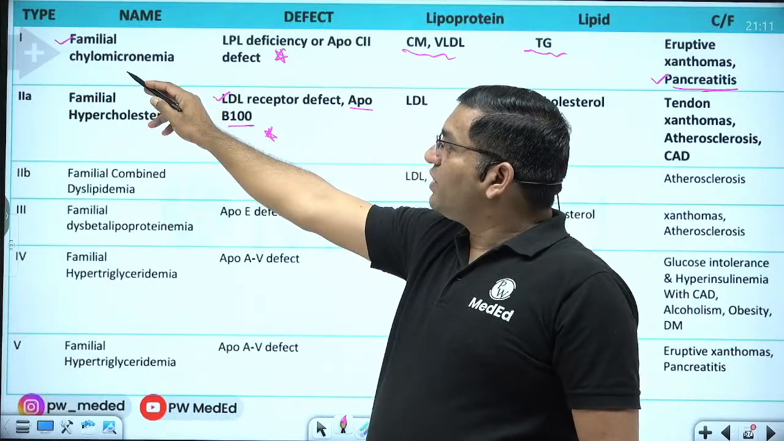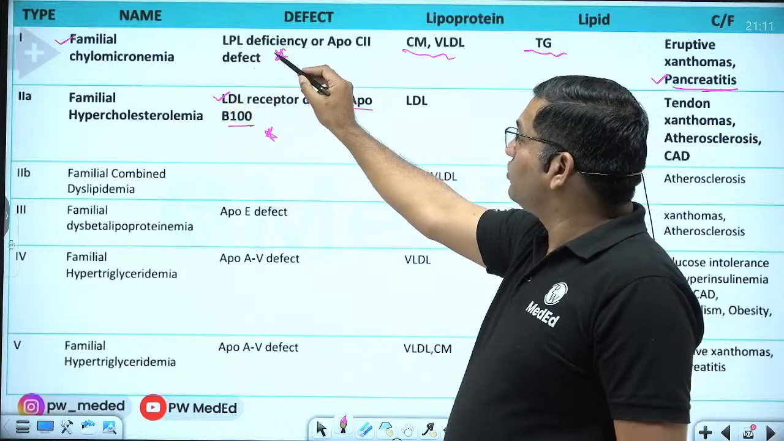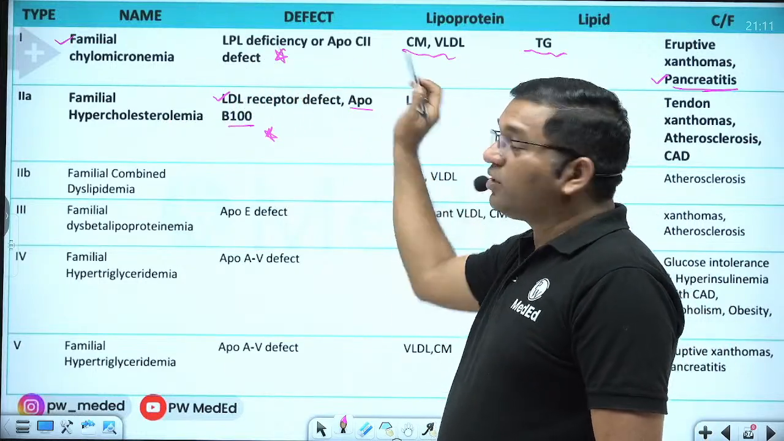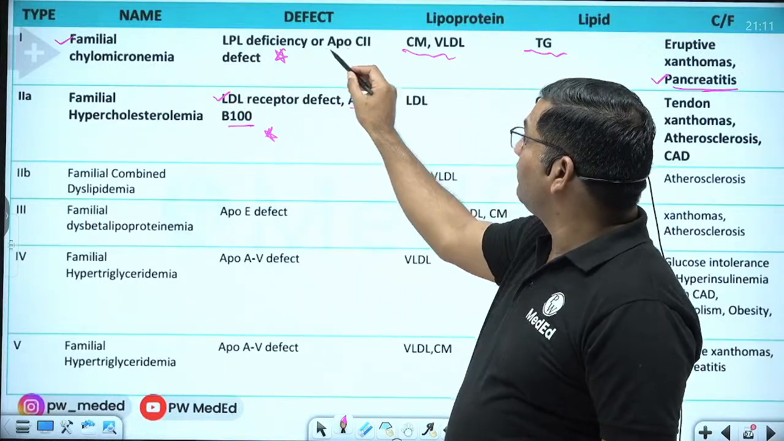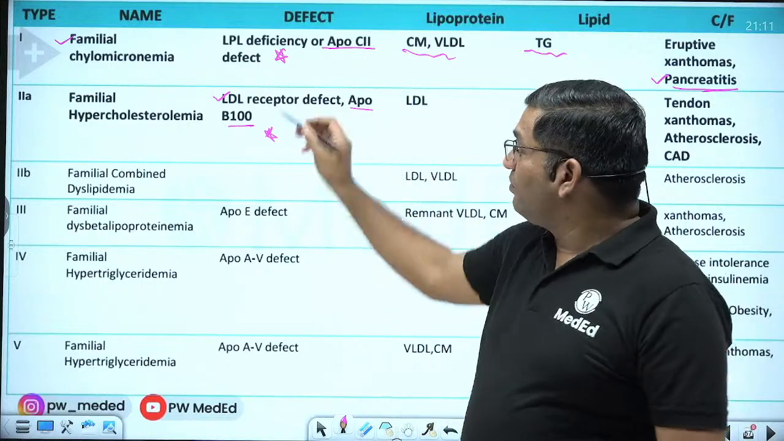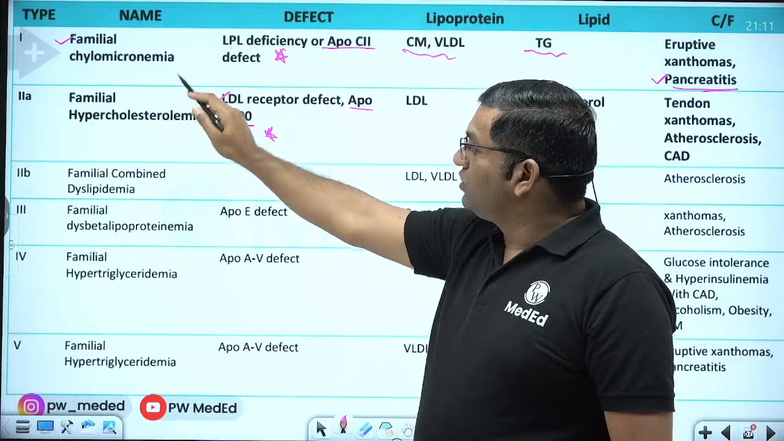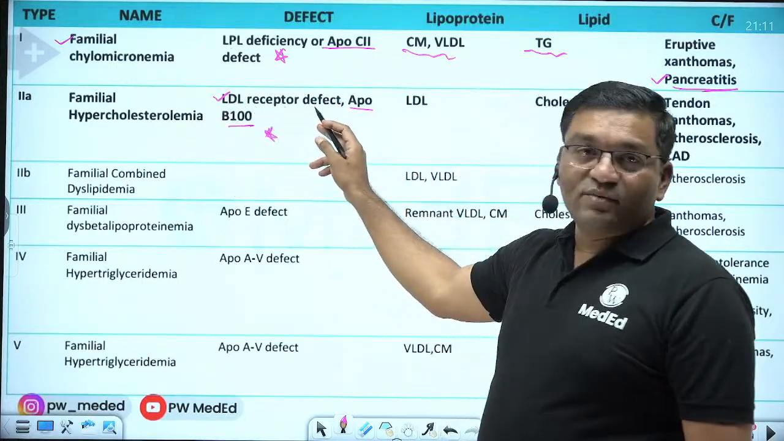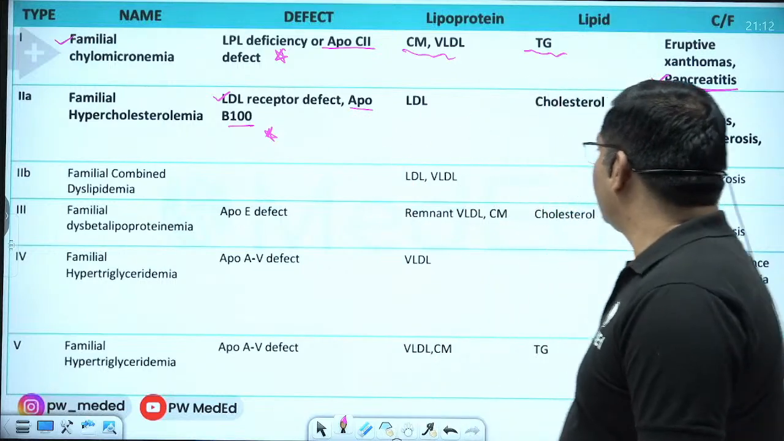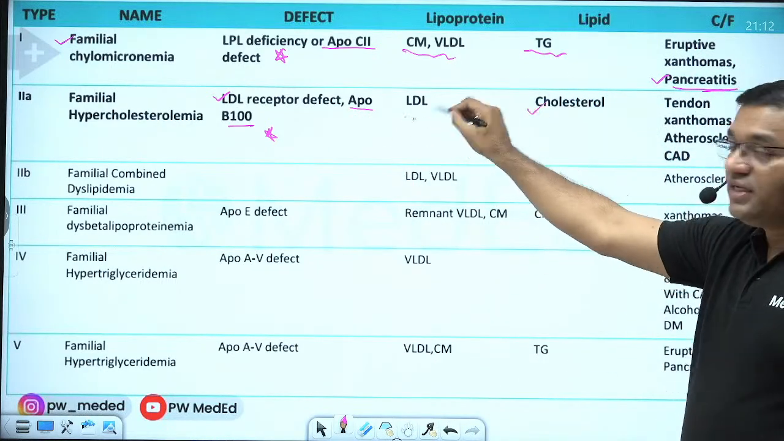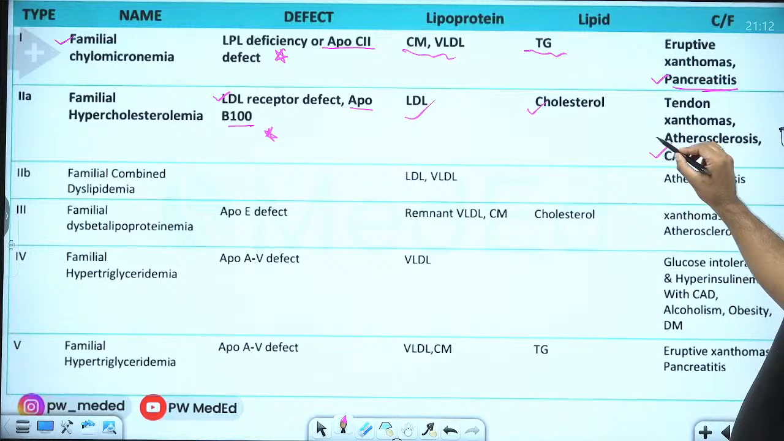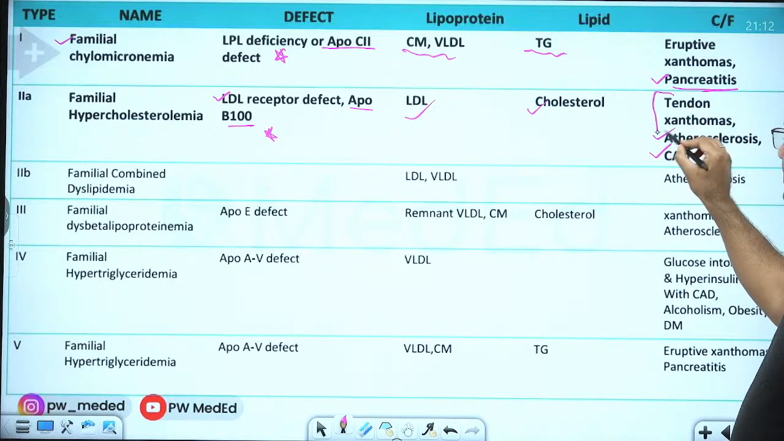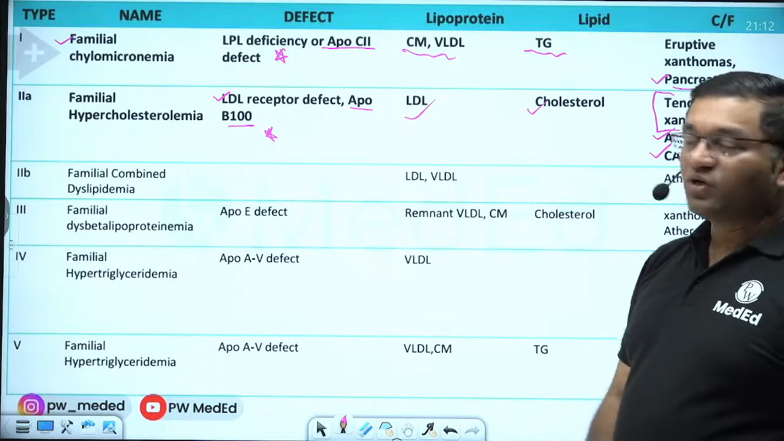Familial hyperchylomicronemia is because of lipoprotein lipase deficiency or ApoC2 defect. Remember, these are the important MCQs. And familial hypercholesterolemia is due to LDL receptor defect or ApoB100 defect. Here cholesterol increases, LDL increases, there is risk of coronary artery diseases, atherosclerosis, and there is tendon xanthoma in familial hypercholesterolemia.